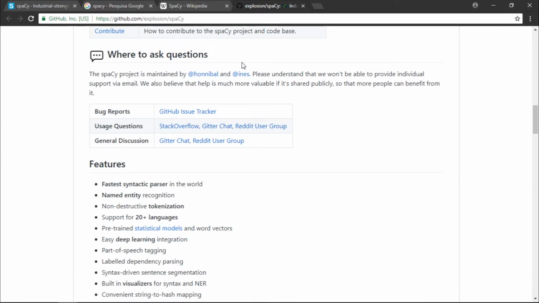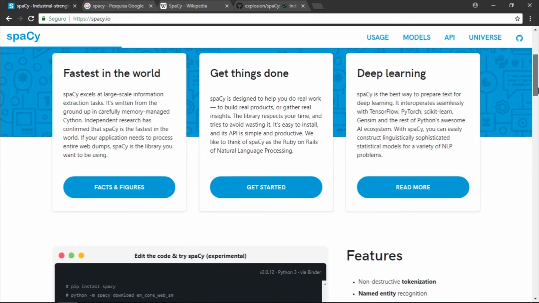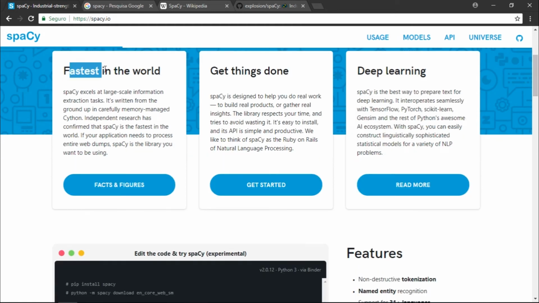Okay, so you can come to the website, spacy.io, which has a lot of information you want to see. It's the fastest in the world, the fastest library for parsing and tokenization, so it's pretty good. It supports deep learning integration, which is pretty cool, if you want to build something which uses deep learning.